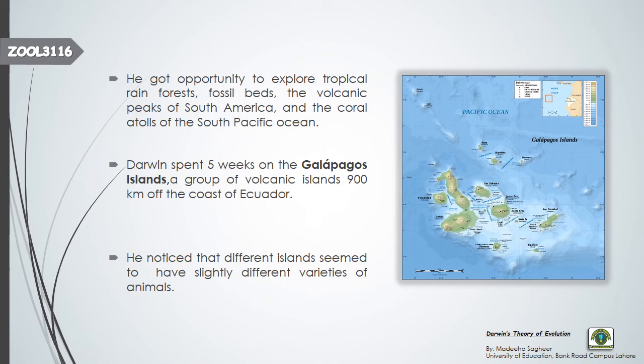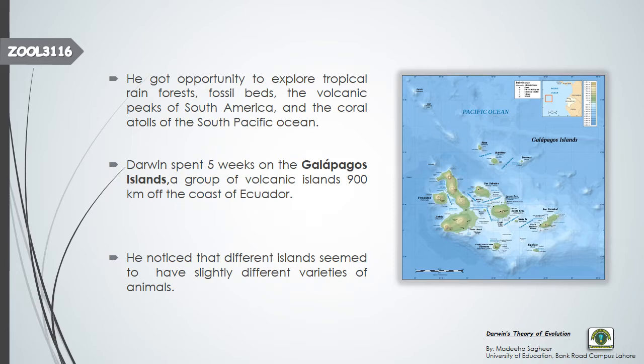During his travel on HMS Beagle, he got ample opportunity to explore the world because it was a tour around the world. He got the opportunity to explore the tropical rainforests, fossil beds, volcanic peaks of South America, and coral atolls of the South Pacific Ocean. Well, you know that tropical rainforests are ranges of forests located near the equator of the earth. They are moist places.